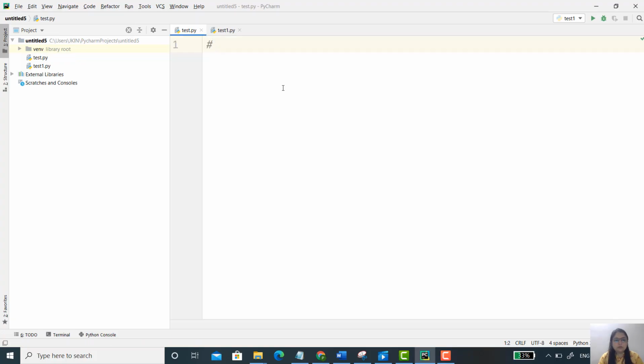Now here we are writing a code to check whether the number is even or odd. So in this code, the user will enter the number and then the code will check whether that number is even or not. If it is even, then the code will print that the entered number is an even number. And if it is odd, then the code will print that the given number is an odd number. See, simple what we have to do.